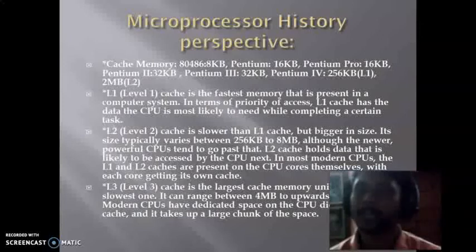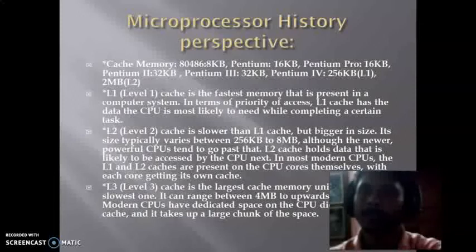Cache memory has 3 levels: level 1, level 2 and level 3. Level 1 is the fastest memory. L2 is slower than level 1, but bigger in size, and L3 is the largest cache memory and the slowest cache memory that we are using nowadays.